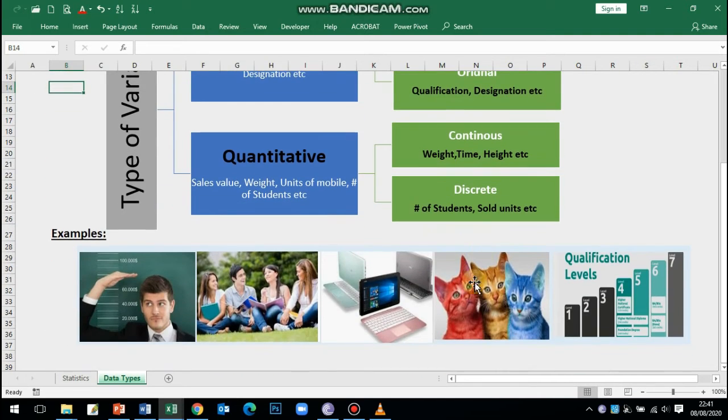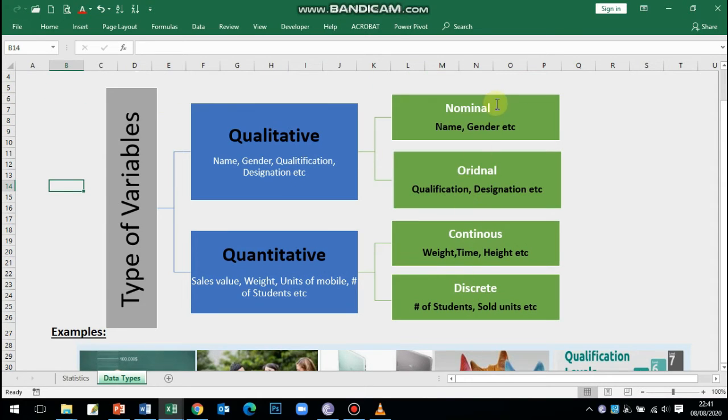Let's say if we take the example, the color of cats. I can't say the red color is better than the blue, or brown color is better than the red, etc. This is a nominal variable. While on the flip side, ordinal variables are those qualitative variables where we can give them ranks, means we can give them a certain order. Although these variables are qualitative, we can give them a certain rank.